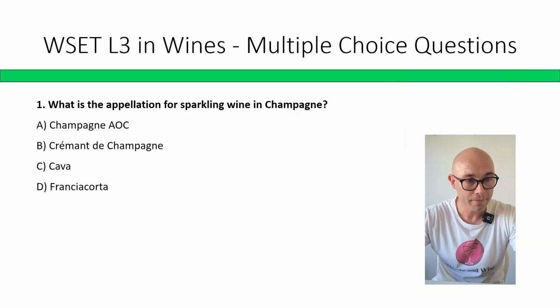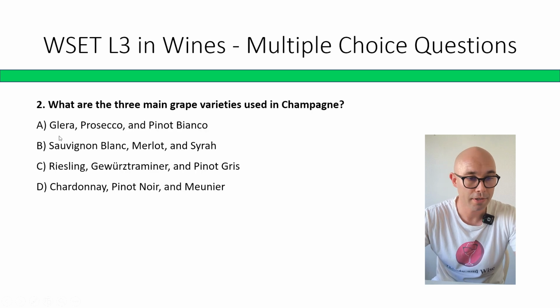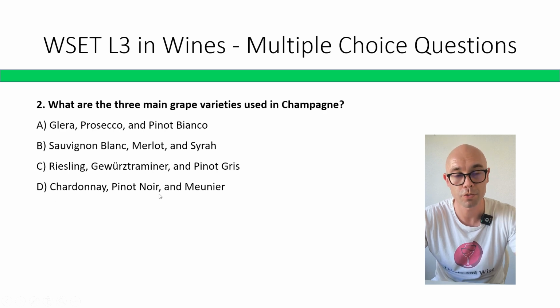So let's go. Question number 1. What is the appellation for sparkling wine in Champagne? Champagne AOC, Cremant de Champagne, Cava, Franciacorta. Correct answer is A, Champagne AOC. What are the 3 main grape varieties in Champagne? Glera, Prosecco, Pinot Bianco; Sauvignon Blanc, Merlot, Syrah; Riesling, Gewürztraminer, Pinot Gris; Chardonnay, Pinot Noir, Pinot Meunier. Correct answer is D, Chardonnay, Pinot Noir, and Pinot Meunier.